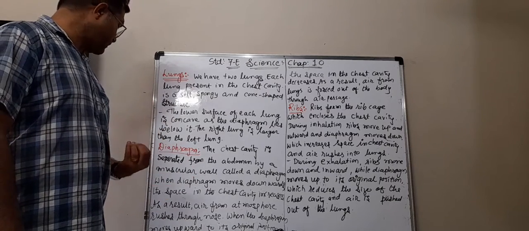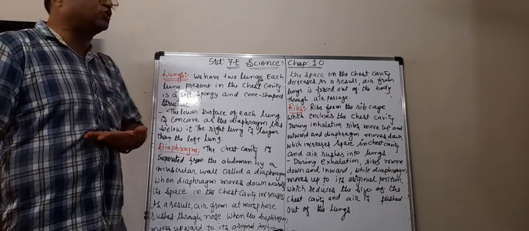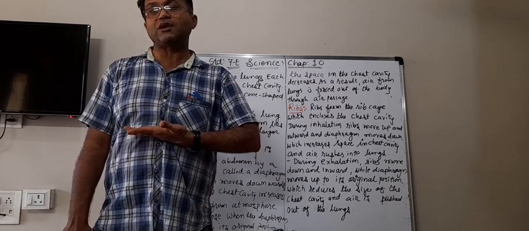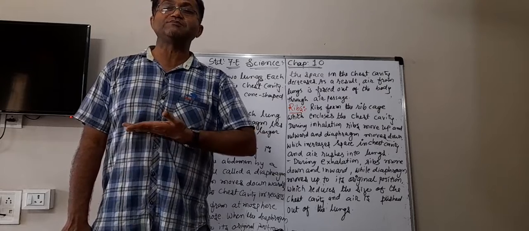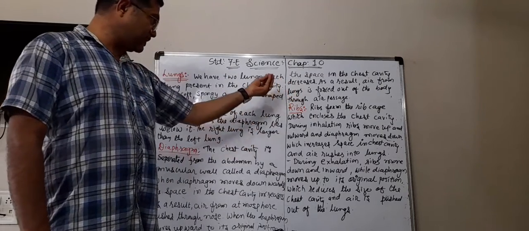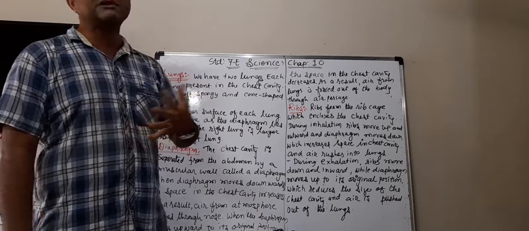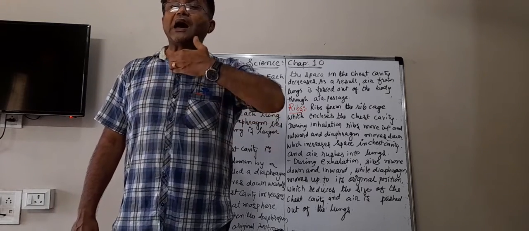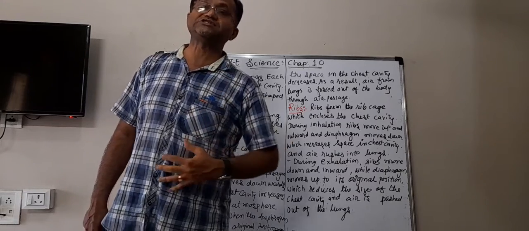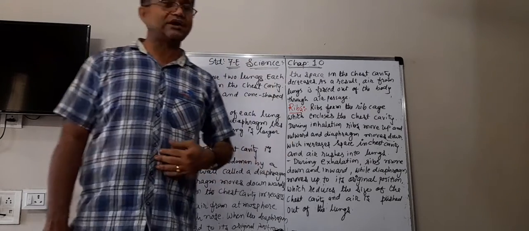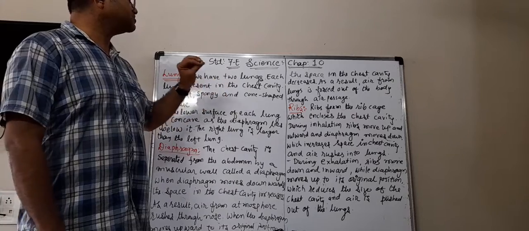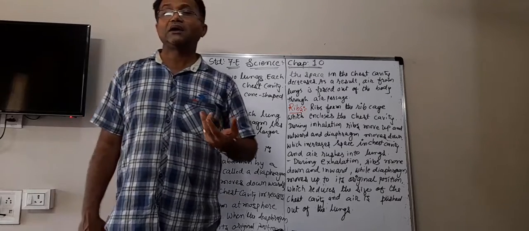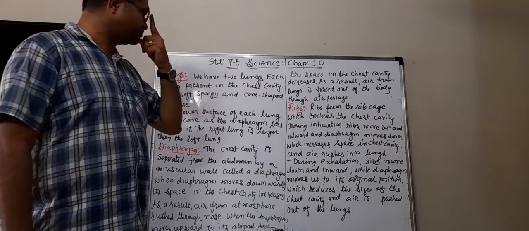When the diaphragm moves upward to its original position, the size of the chest cavity decreases again, and as a result air is forced out of the chest cavity through the nose again. That is how the lungs and diaphragm work.